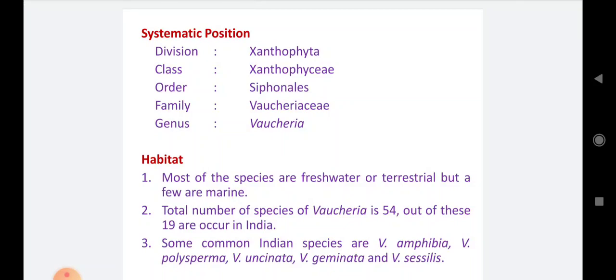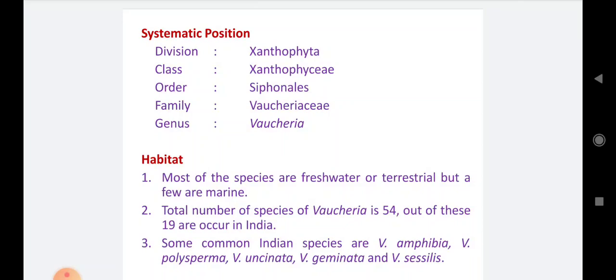Number 2, the total number of species of Vaucheria is 54, and among these 54, 19 species occur in our India.